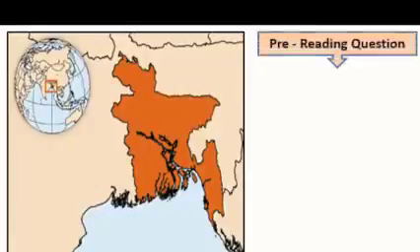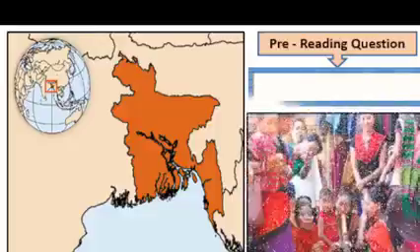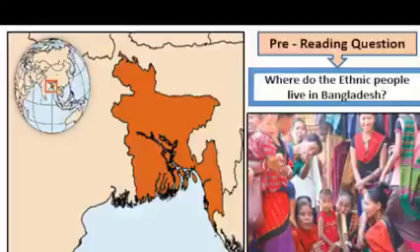You know that a pre-reading question is placed before reading a text to compel the students to read the text thoroughly and properly, and this is a nice technique to make the students engage with their reading. So the pre-reading question we have with us is, where do the ethnic people live in Bangladesh?